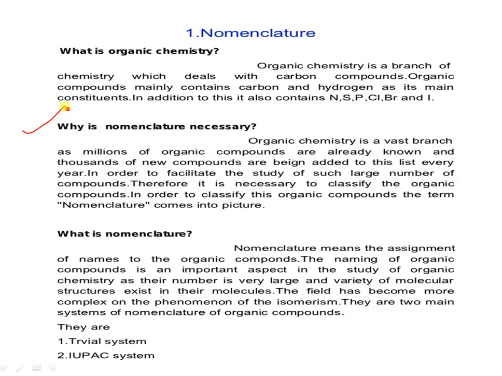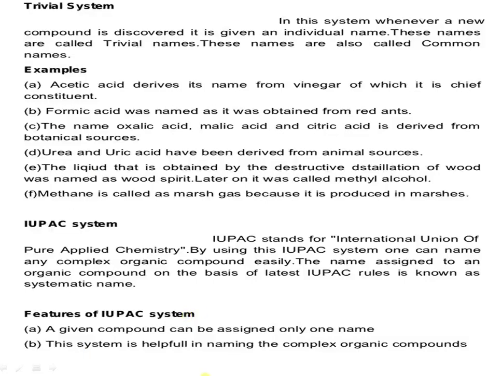There are two main types or systems of nomenclature. One is the trivial system and the second is the International Union of Pure and Applied Chemistry system, that is IUPAC. So what is meant by the trivial system? These names are called trivial because when a compound was discovered, it was given an individual name. So this is a common name.